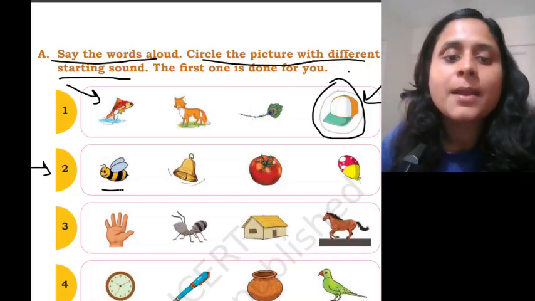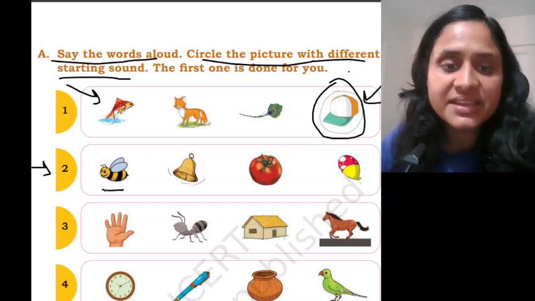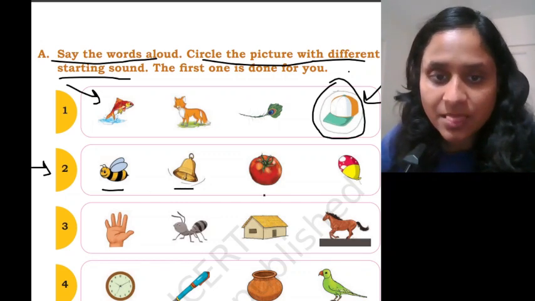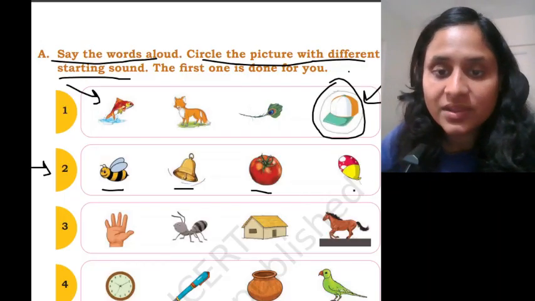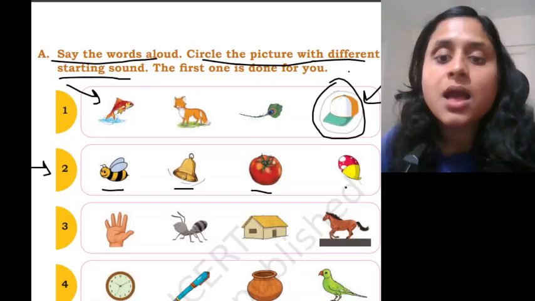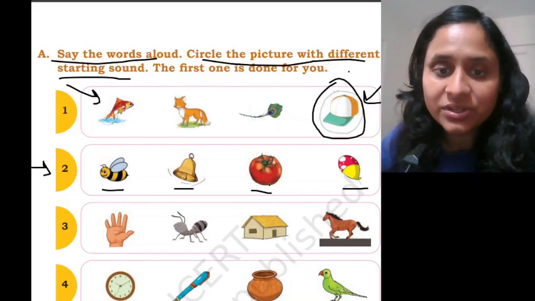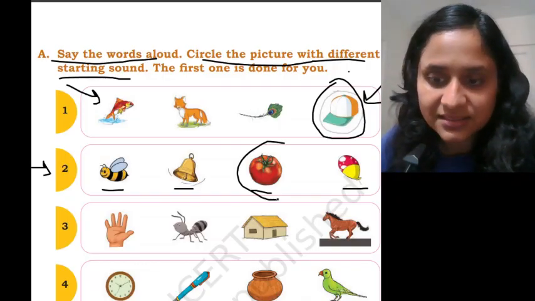B. B says B. Bee. B says B, bell. T says T, tomato. B says B, balloon. So, which is the different sound? T says T, tomato. We will circle this here.